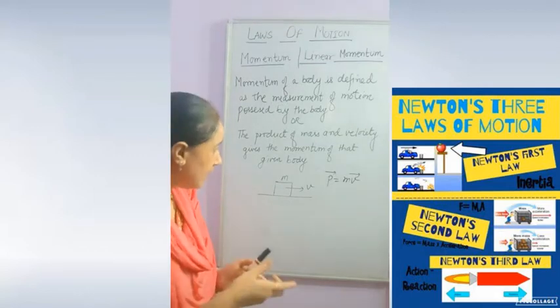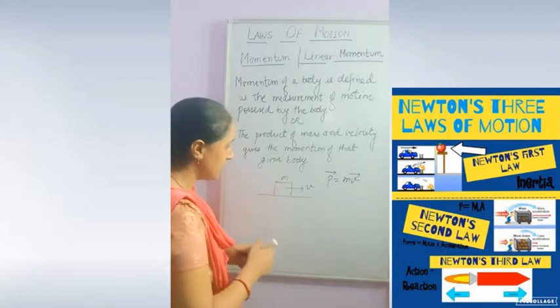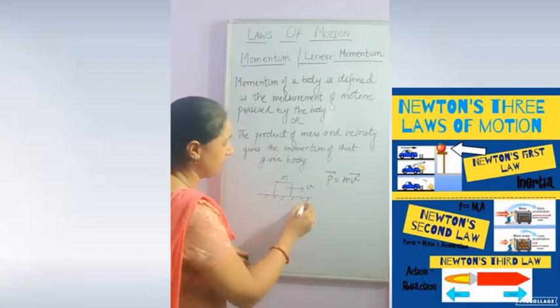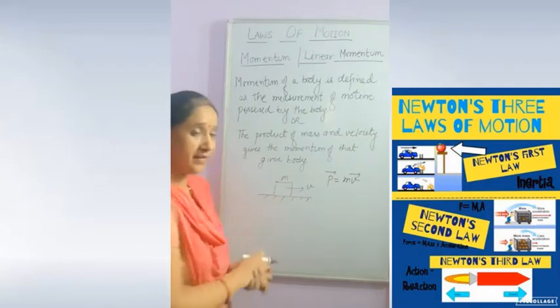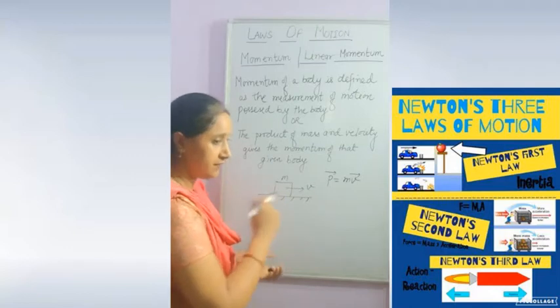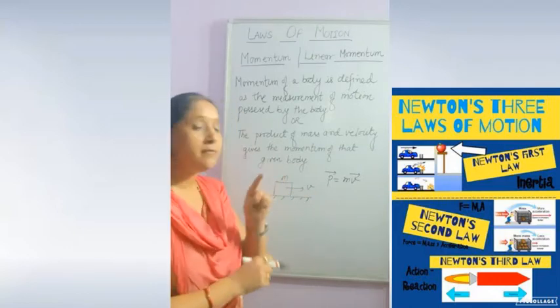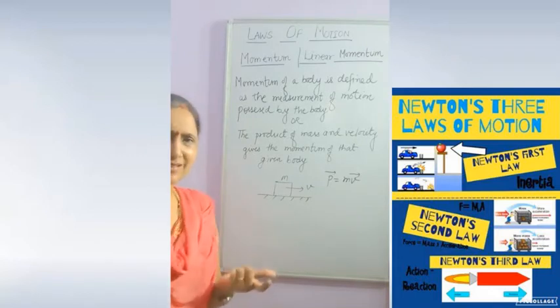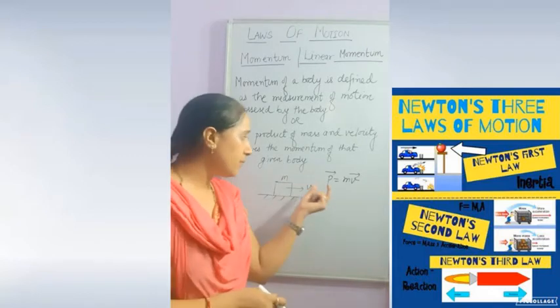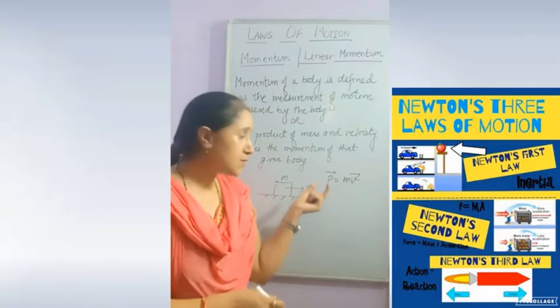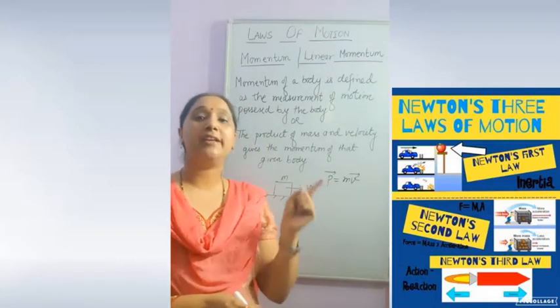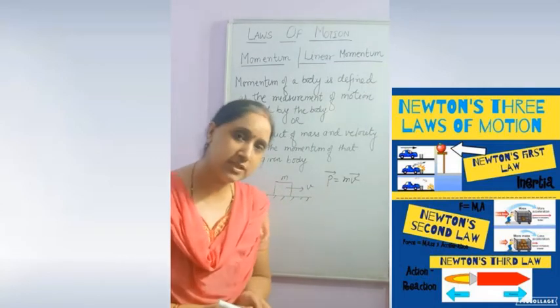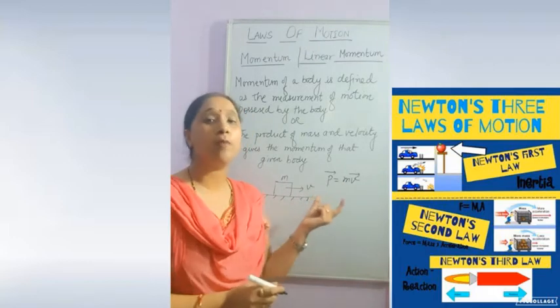For example, if I have placed this stone, this block on a fixed end, moving with velocity v, so momentum is denoted by small p. Many times we can also write it as capital P, but small p is the general symbol used. Small p is equal to m into v. Product of mass and velocity gives the formula for momentum.